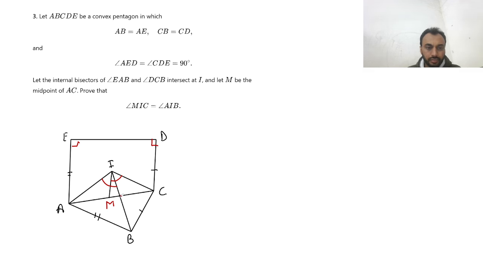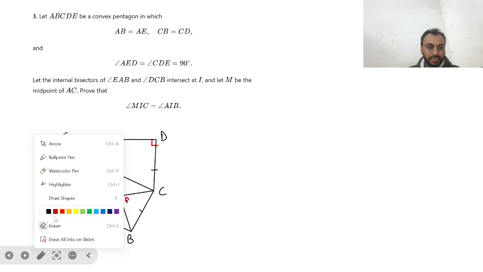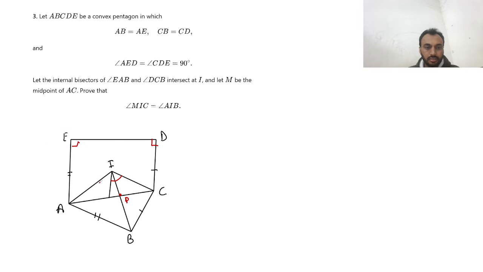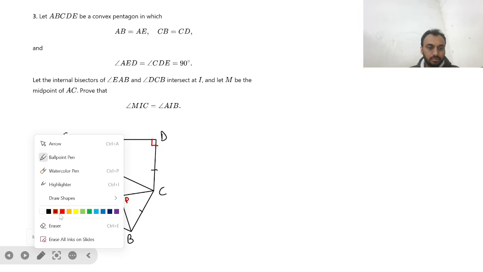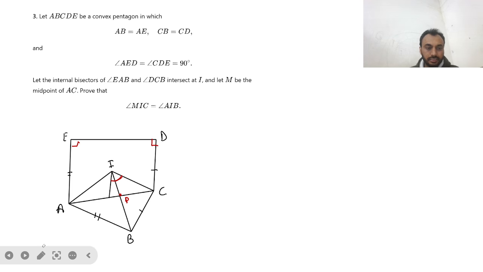So for that, let's say this point is P. Now we can remove this angle for now, because if we somehow prove that IP is a median, then we are done. Because if IP is a median, then this angle is equal to this one. So let's see how to prove that this is a median.